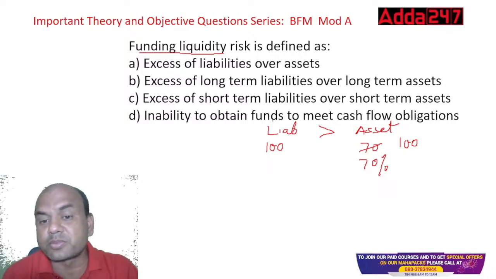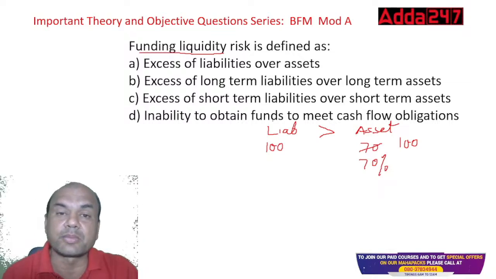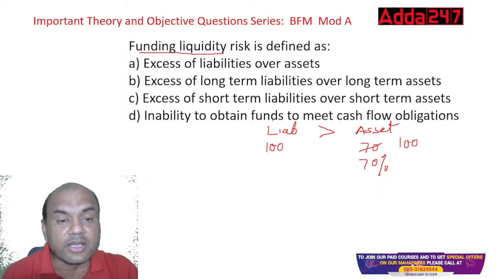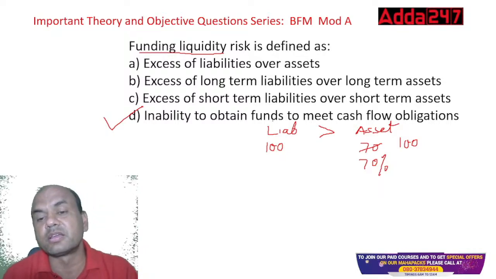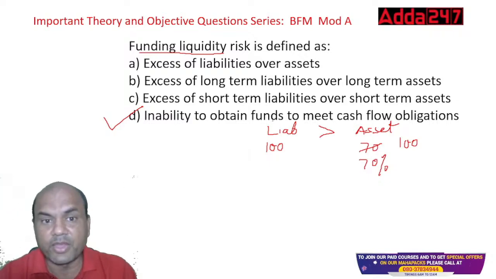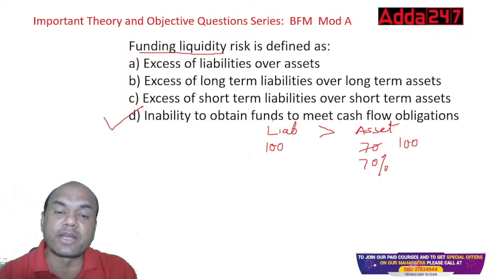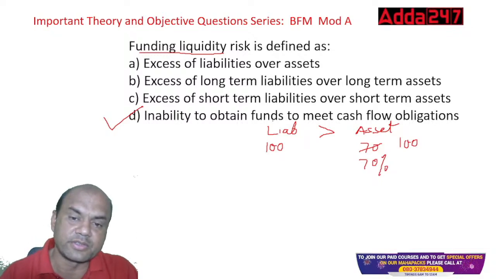Of course, the ratio is matched so that NII is not affected much. So the correct answer is: inability to obtain funds to meet the cash flow obligations. That is the correct answer. So funding liquidity risk is defined as inability to obtain funds to meet the cash flow obligations.